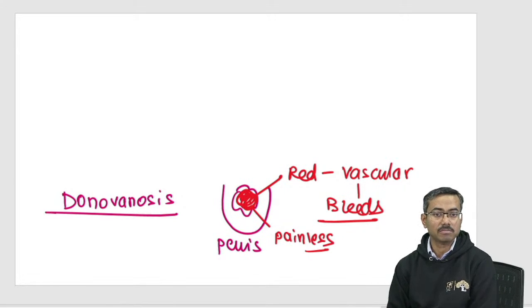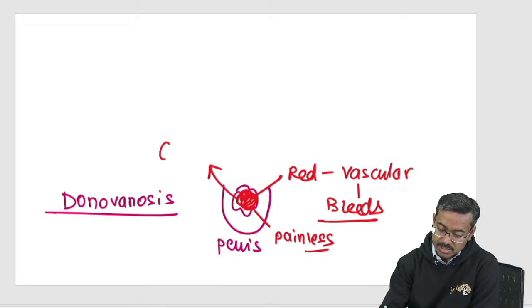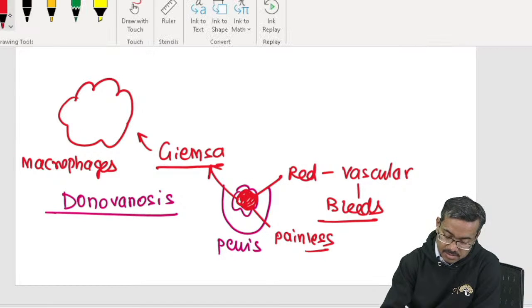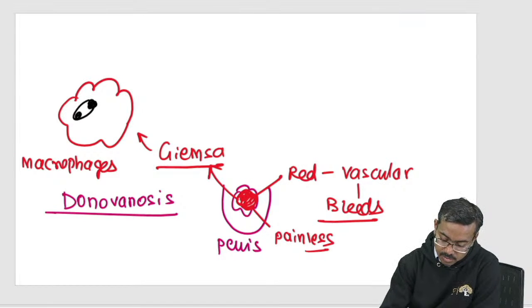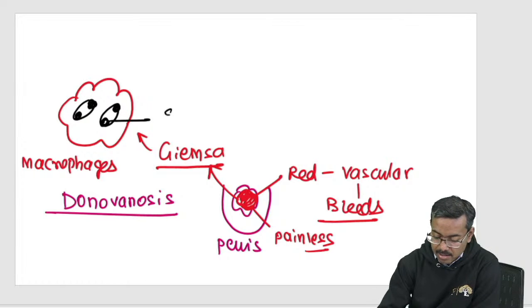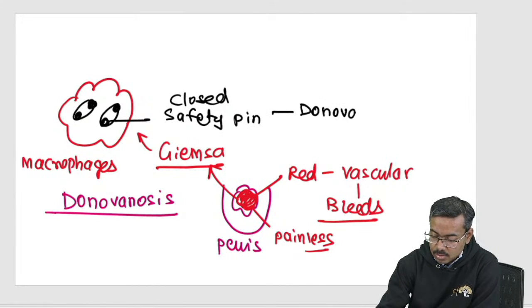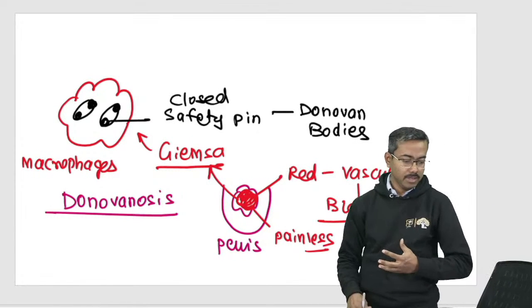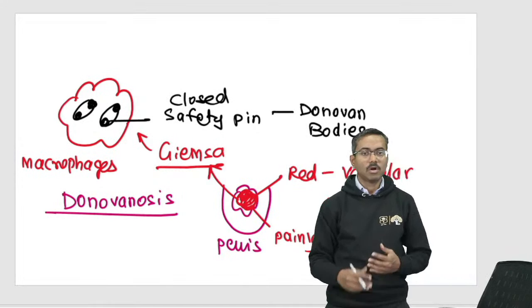There's no bleed mentioned. So if you do a Giemsa stain on this ulcer, you will get a lot of macrophages. And these macrophages will have organisms of donovanosis inside in a classical pattern called closed safety pin. These organisms inside are called Donovan bodies. I hope you got that now. Donovan bodies. Okay? Got it, what I'm saying?